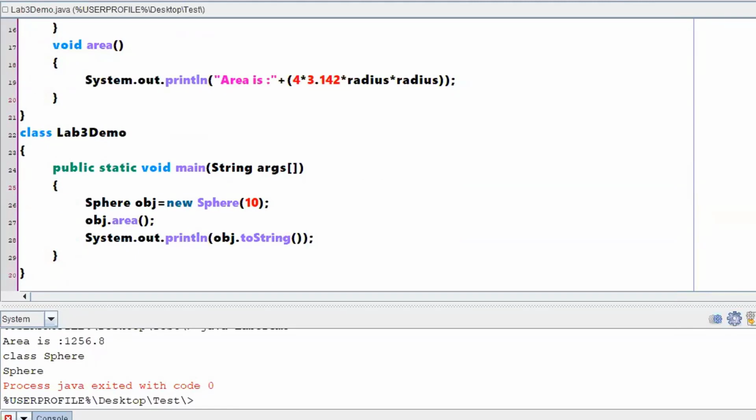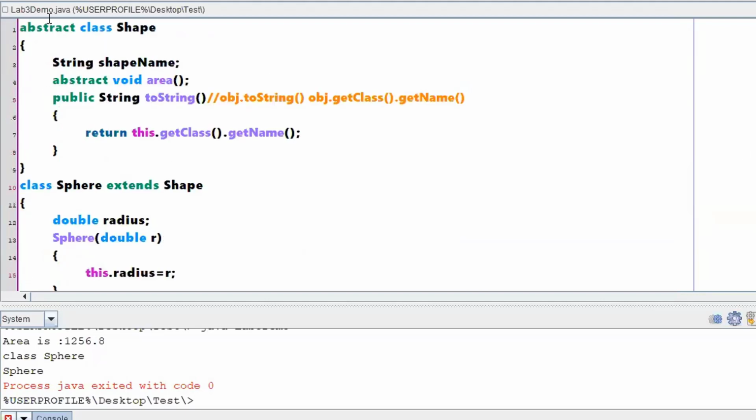Right. So with respect to a lab program, what we have done is we have not directly given a value like 10, rather we have created a Scanner object and read the input from the user. So let me add a few statements for how to read an input from the user.